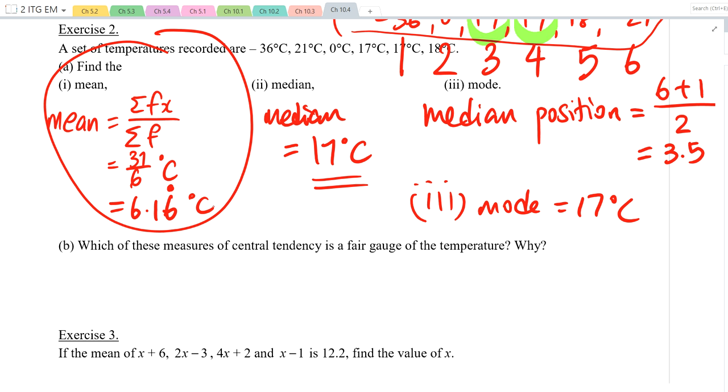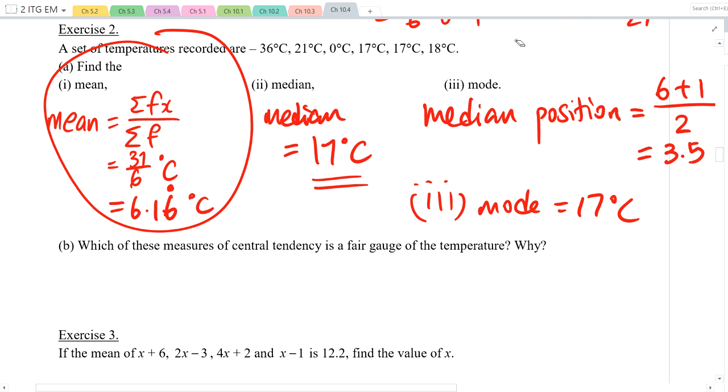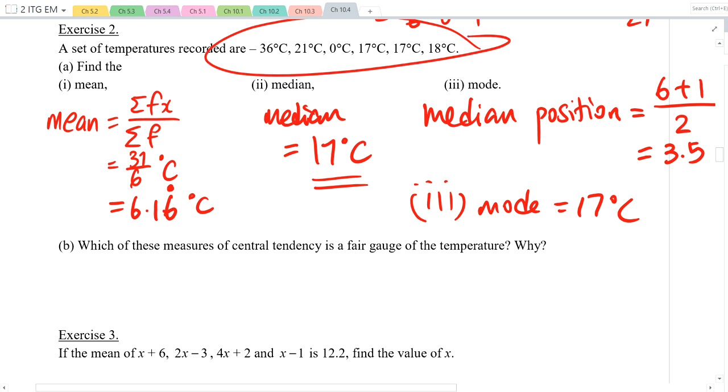Extreme value. You see, all of you are aware that 17 is a better gauge of the temperature because looking at the values, you think about it. Most of them fall around 10 plus. 17, 18, 21. Then we've got this very extreme value, right? Negative 36. Does it make sense or not? What do you think could have happened on that day?